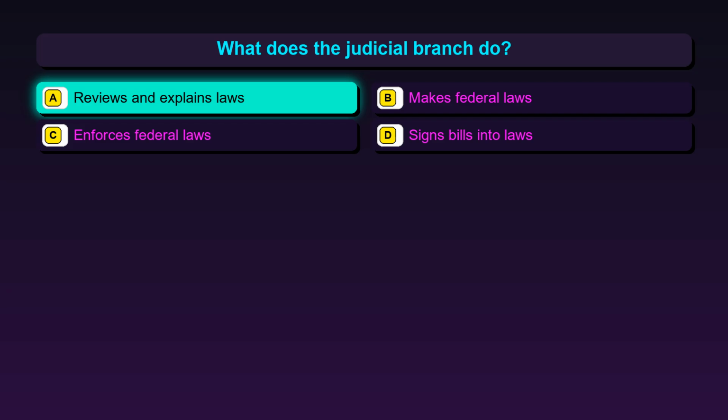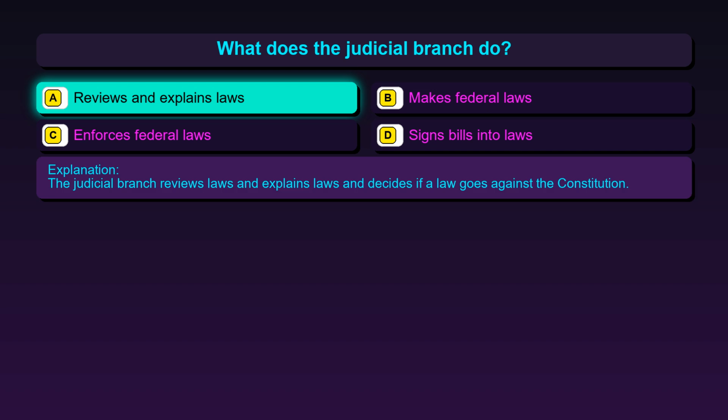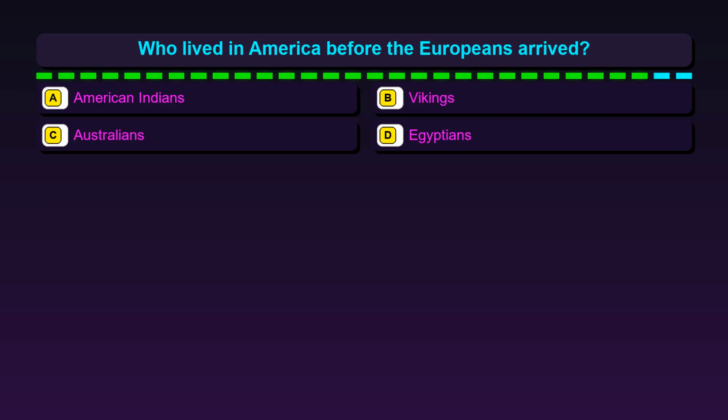The correct answer is option A, reviews and explains laws. The judicial branch reviews laws and explains laws and decides if a law goes against the Constitution. Question 145. Who lived in America before the Europeans arrived? Option A, American Indians. Option B, Vikings. Option C, Australians. Option D, Egyptians.